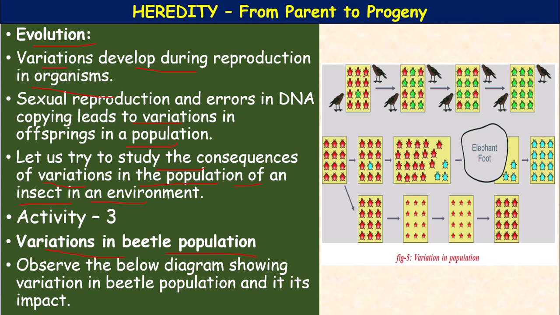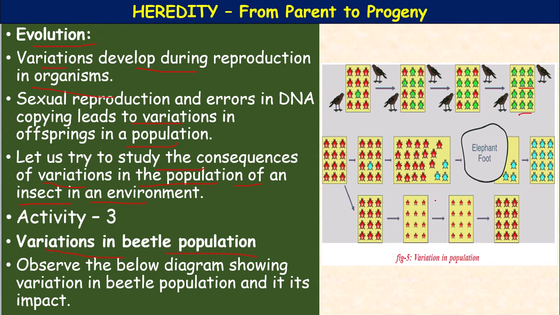The red color beetles they can easily identify, and they start eating them. So, the red beetle population decreased, then the green color population increased. Finally, after a few generations all the beetles become green, as you can see here.